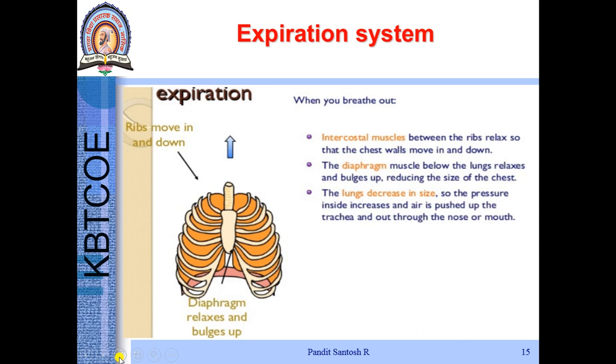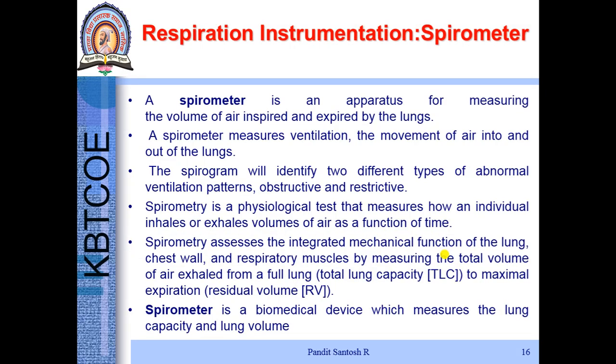Similarly, when someone goes for expiration, the intercostal muscles between the ribs relax. The diaphragm muscle also relaxes, thereby reducing the size of the chest. When the size of the chest reduces, the lungs decrease in size. Lungs decreasing in size means volume decreases and pressure increases, and this causes the air from the lungs to be expired against the atmospheric pressure. This is how the expiration cycle works.